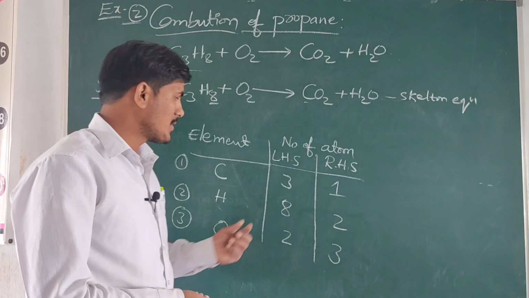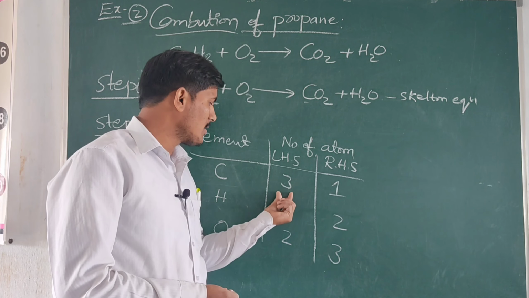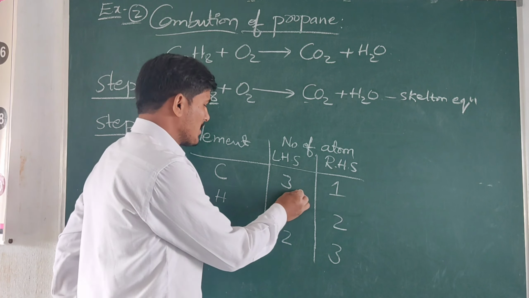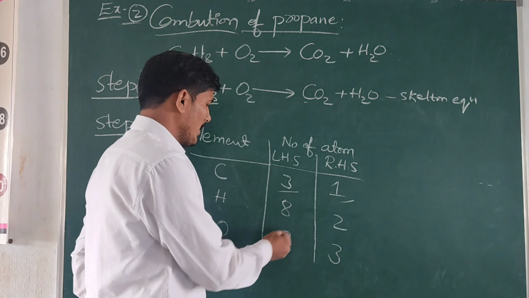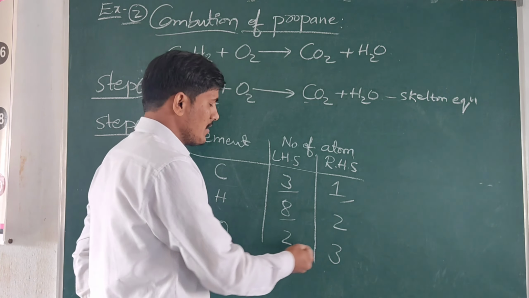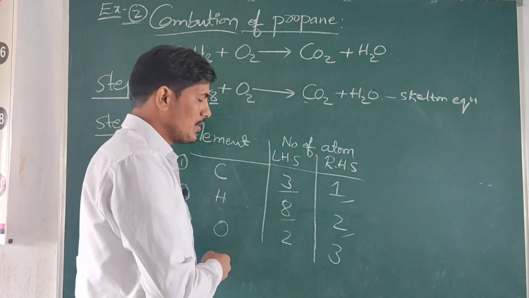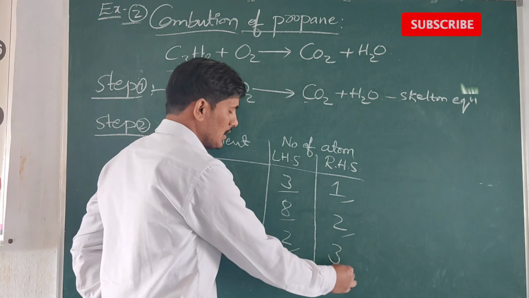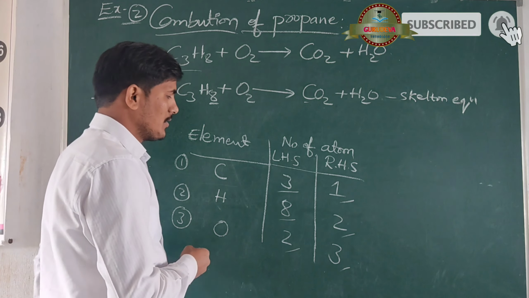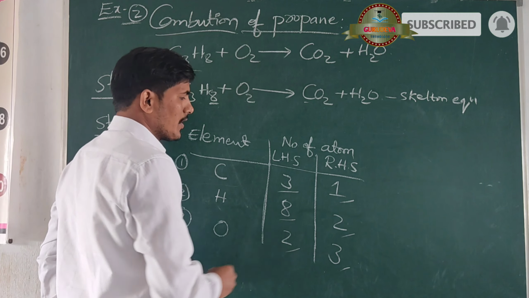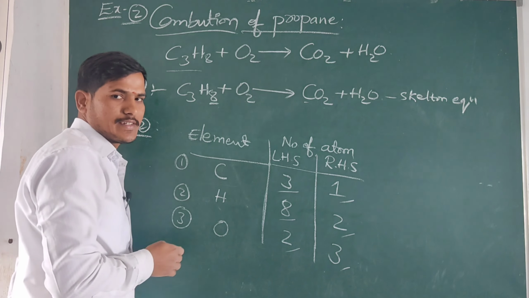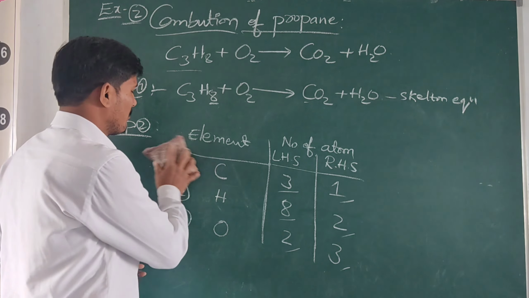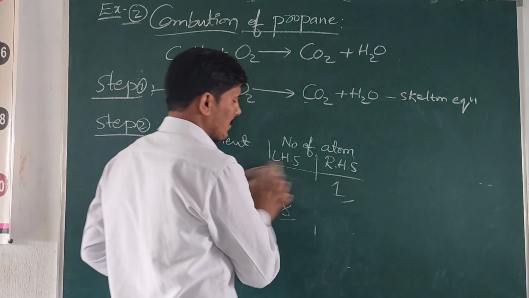Now carefully observe how many atoms are present on the left hand side and right hand side. Here the carbons present are 3, here only 1. Hydrogens on the left hand side 8, on the right hand side only 2. Oxygens on the left hand side 2, sorry, here 2, here 3 oxygens are present. Based on this information, we say that this is an unbalanced equation. Okay, now we need to balance this equation by suitable coefficient values.